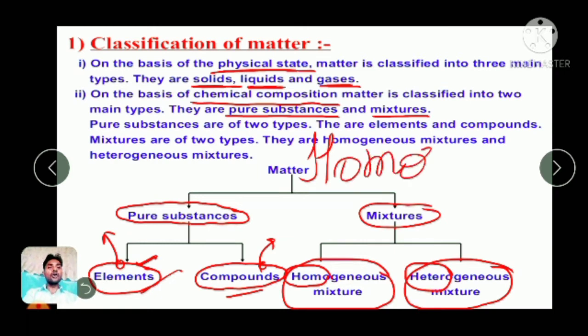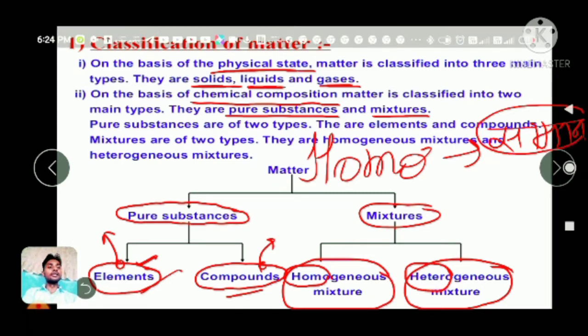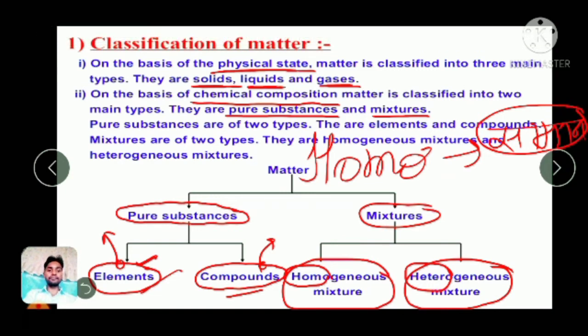Let me clarify this. Homo means, if we talk about it in Hindi, saman. You have something that looks the same at every place, so that is called homo. In case of hetero, that is different. If you find somehow different components in something, and you can identify them easily by just seeing, that is called hetero.